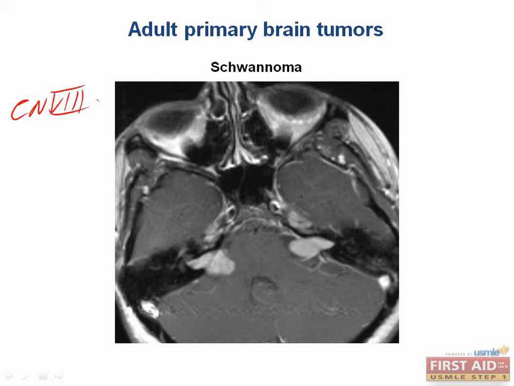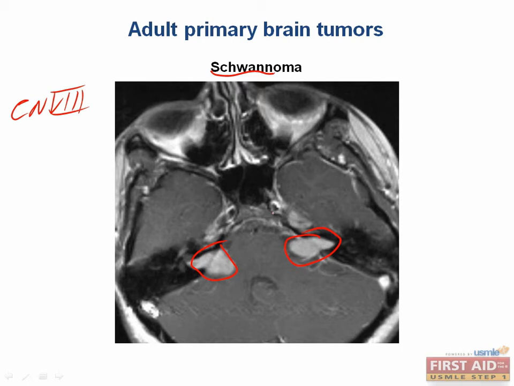These tumors are sometimes called acoustic neuromas because they extend into the acoustic meatuses. But the term is actually a misnomer, as it's not really a neuroma, but a schwannoma. Recall that these patients may present with central vertigo, and if the tumors are bilateral, as seen in this MRI, then it is highly suggestive of what disease?